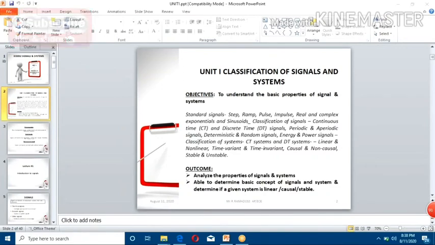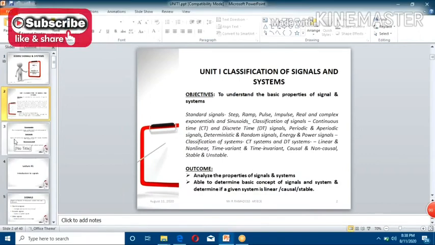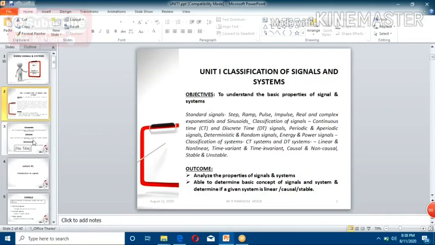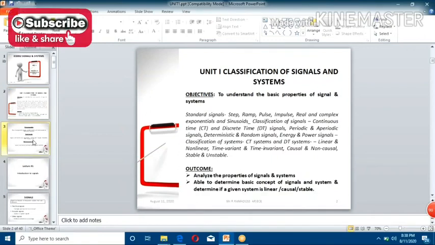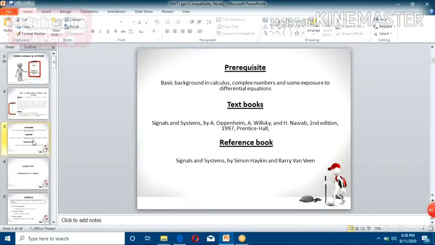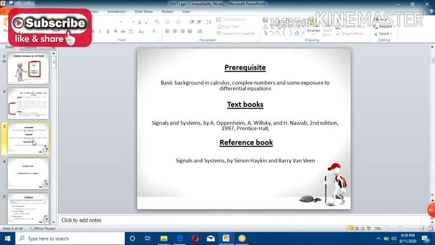From day one itself, take your notebook and note down everything I say. Day by day, spend at least half an hour on our subject, because this is a problematic subject for you. From day one, go through the subject, then only can you easily understand it. Otherwise, if you miss any class, you definitely will not be able to understand the content in further topics, right? So the main prerequisite.